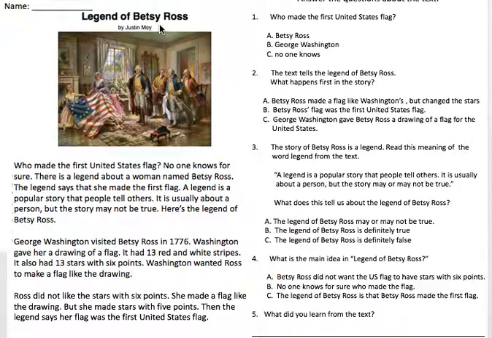Of Betsy Ross. You are going to read this text to yourself, and then you're going to answer these questions. So go ahead and pause this video and read the text just like you do on your quarterlies. You're going to read through the whole thing. Before you start, if you get confused, this word right here is legend, and the person's name here is Betsy Ross. The rest of the words you should be able to read on your own. So go ahead and pause and read it, and then come back and press play, and I'll read you the questions and the answer choices.